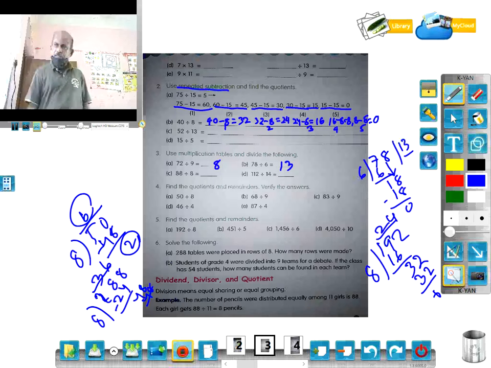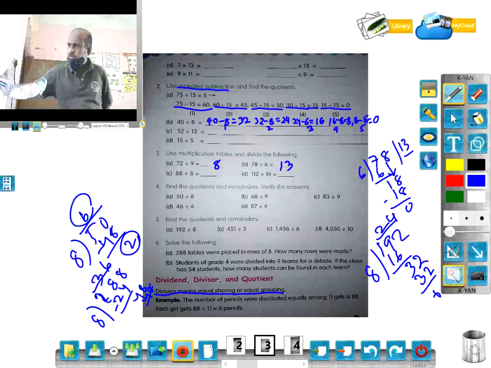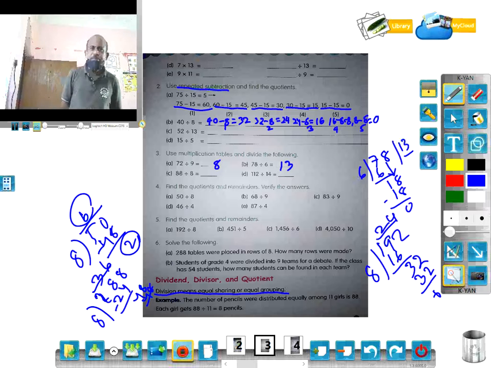So dividend means division. First of all, what is division? The sentence says division means equal sharing or equal grouping. For example, I am having 48 chocolates. You are 6 members.